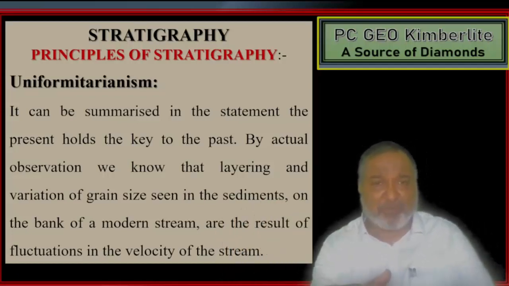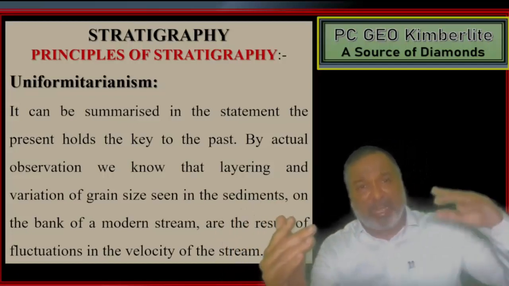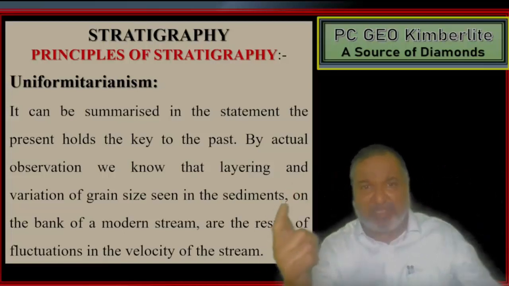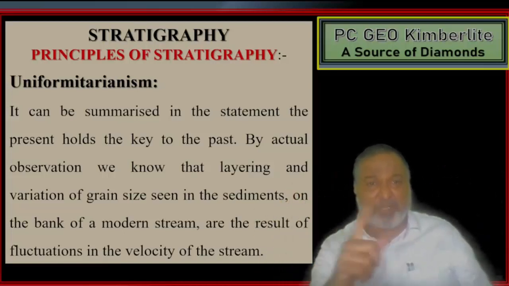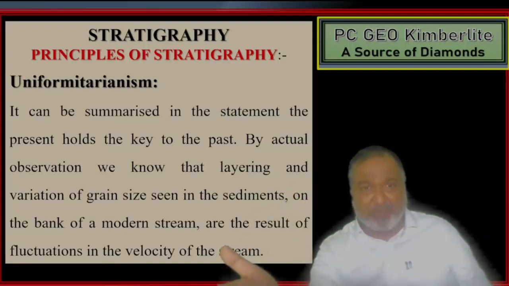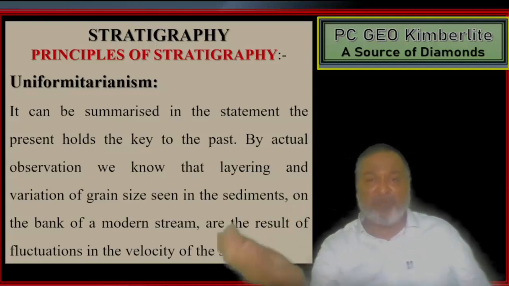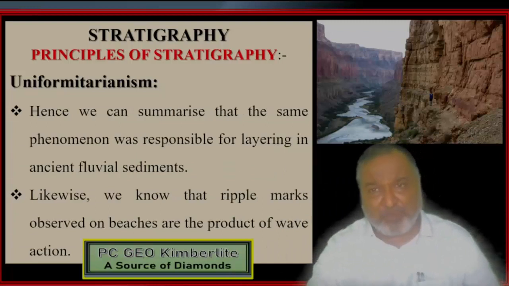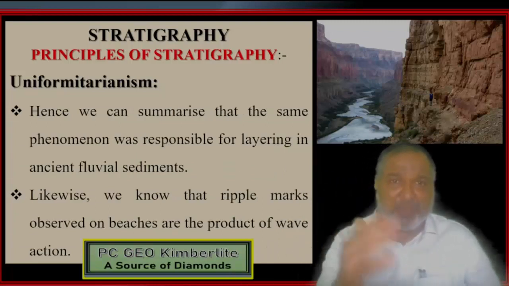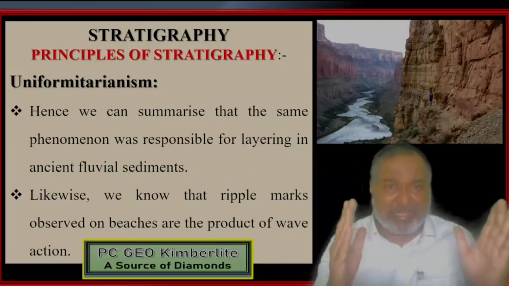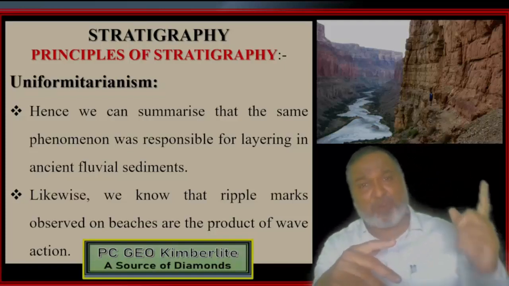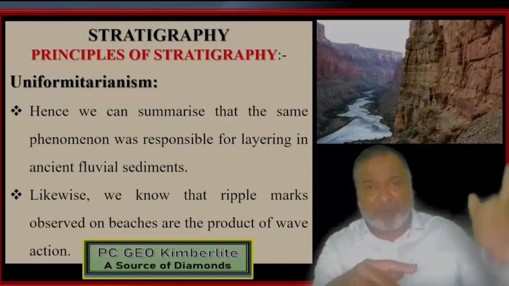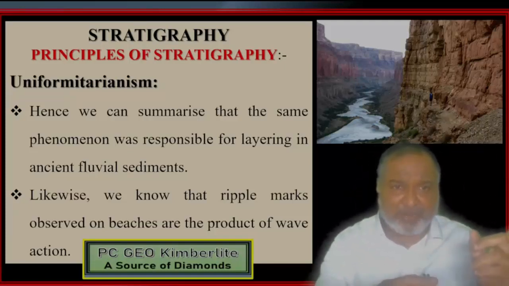By actual observation, we can know that the layering and variation of grain size seen in the sediment on the banks of a modern stream are the result of fluctuation in the velocity of flow. Hence, we can summarize that the same phenomena can be responsible for layering in the ancient sediments.